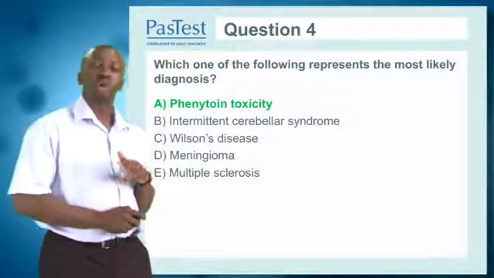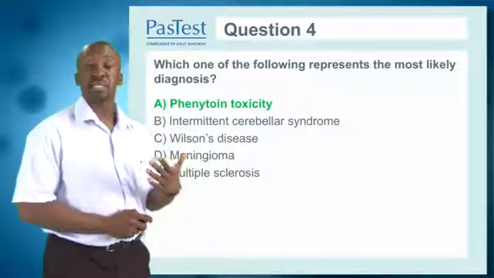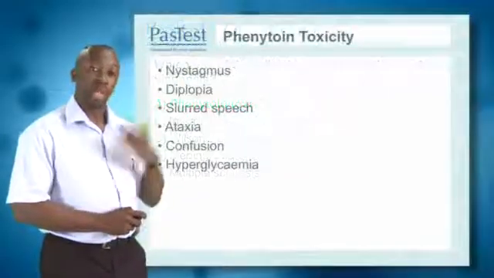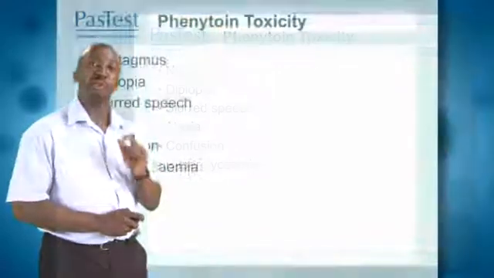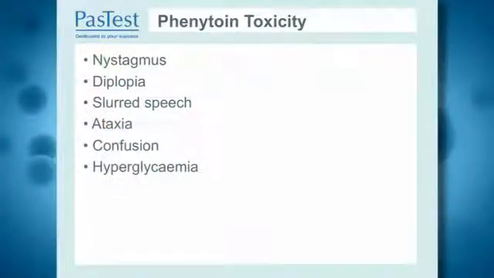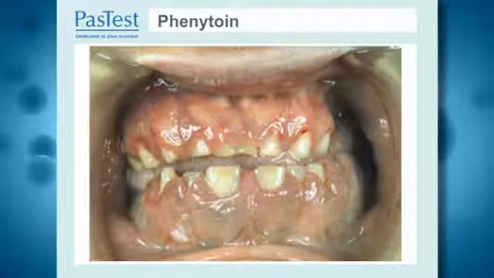Just to review phenytoin toxicity and the side effects that phenytoin can cause. It will cause horizontal nystagmus, which is very pathognomonic, diplopia, slurred speech, and ataxia. All these you will notice are cerebellar symptoms and signs. She can have confusion, which she has been presenting with, and hyperglycemia can occur on rare occasions. Here is an extreme example of someone who's been on long-term phenytoin treatment, and you will notice gum hyperplasia. Again, this would happen with phenytoin.